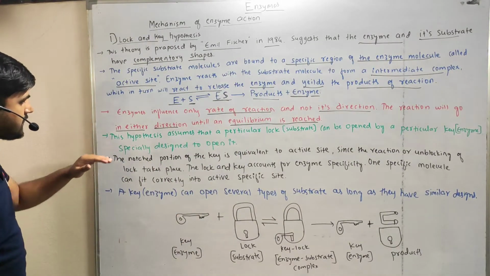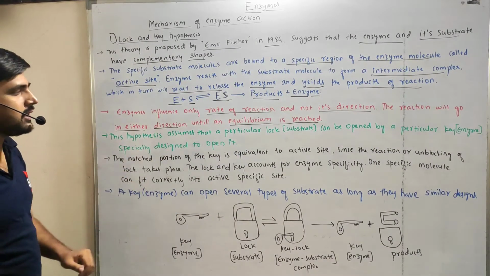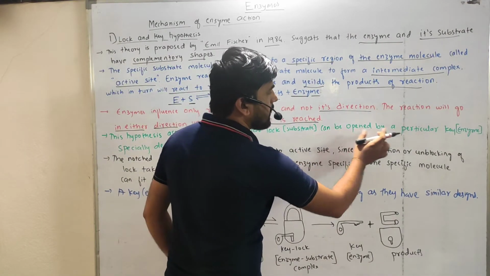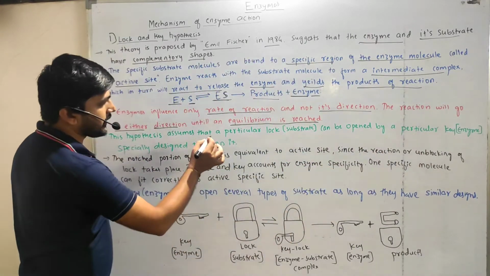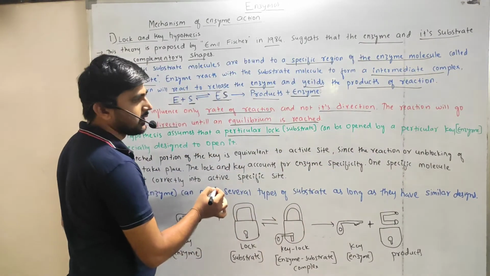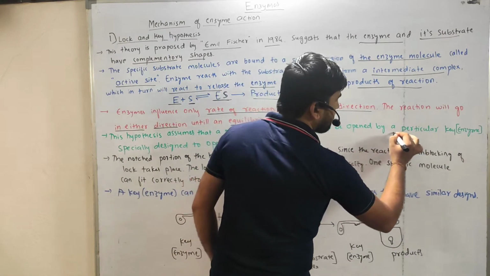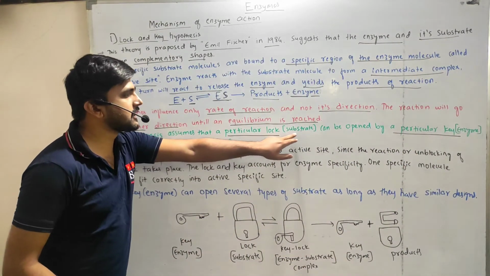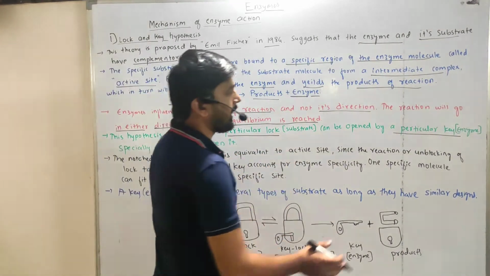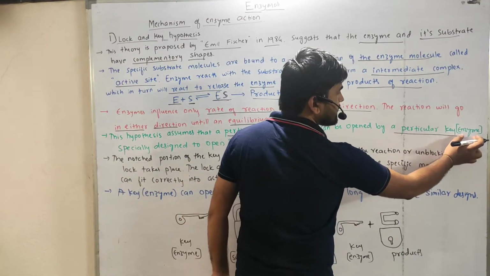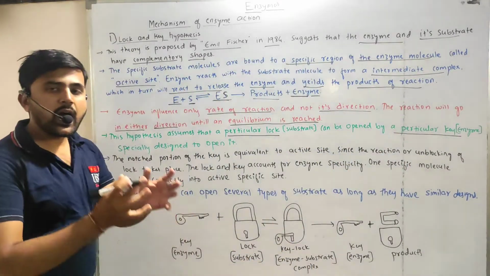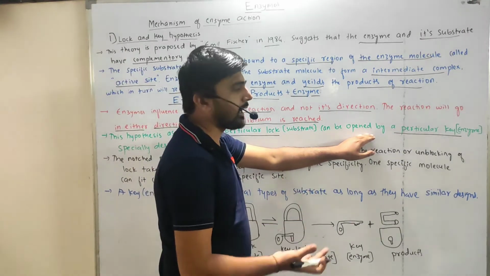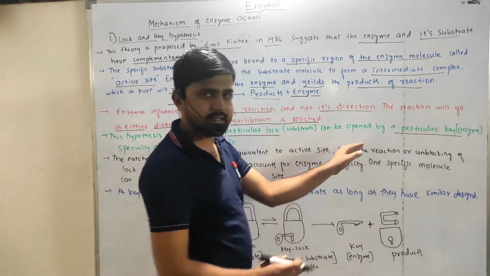Next, the hypothesis assumes that a particular lock can be opened by a particular key. This is important. Here the lock is the substrate and the enzyme is the key, which means a particular substrate can be catalyzed by a particular enzyme.